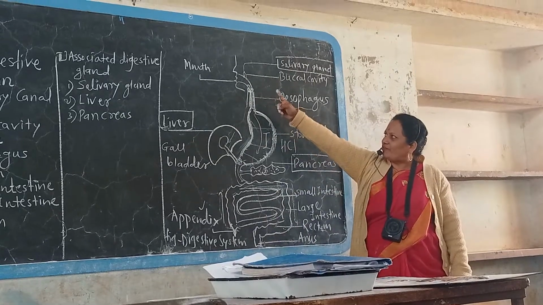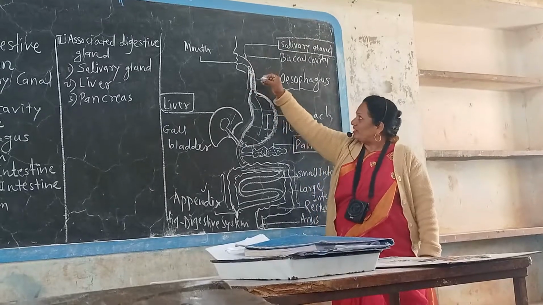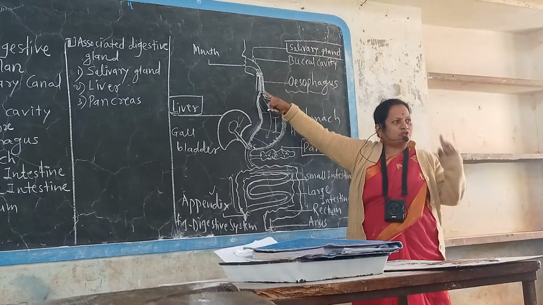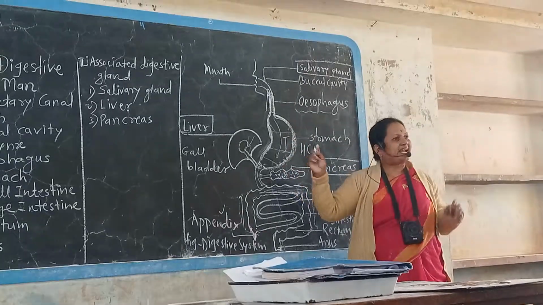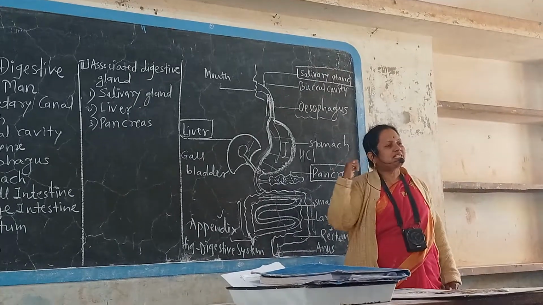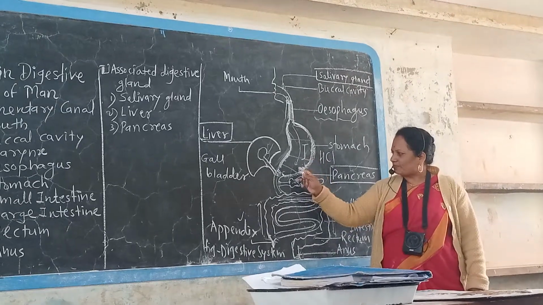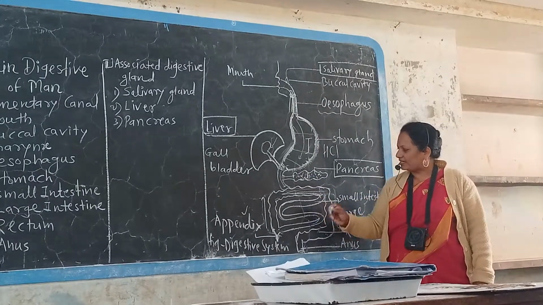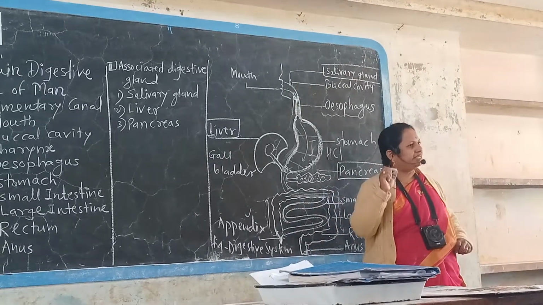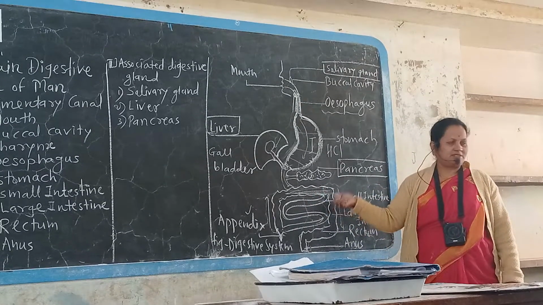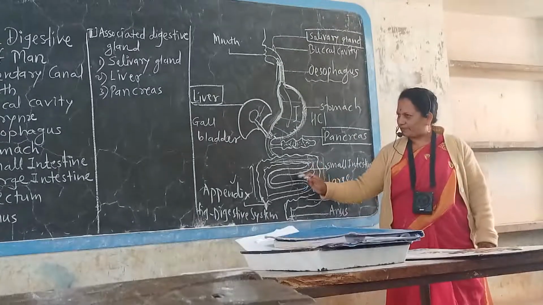Function of mouth, intake of food. Function of buccal cavity, mixing and cutting and grinding of food and swallowing. Next, function of esophagus, transport of food from mouth to the stomach. Function of stomach, mixing of food and addition of digestive juices and acid, and emulsification of fats. Then transport of that mixed food to the small intestine. Small intestine, what is the function? Complete digestion of food. That means carbohydrate, protein, lipid digestion takes place here, and absorption. Ingestion, digestion and absorption. Complete digestion of food and absorption of food takes place in the small intestine.